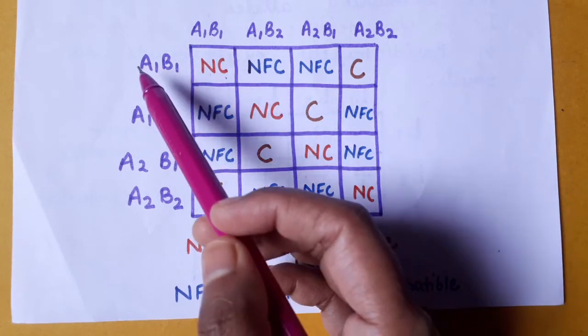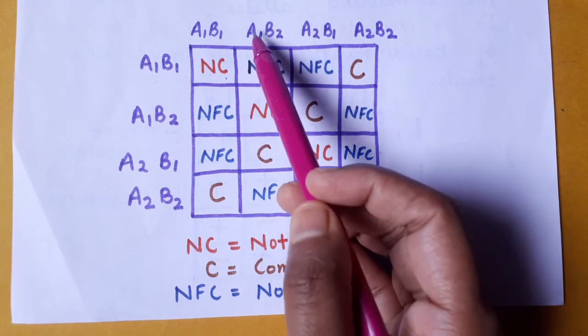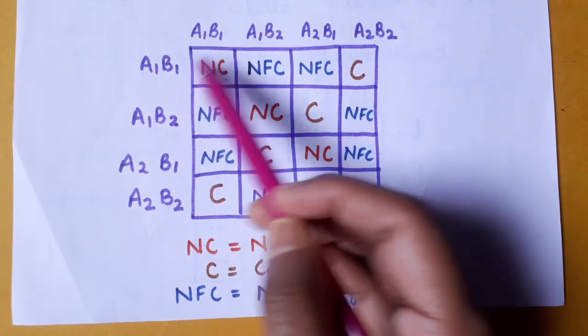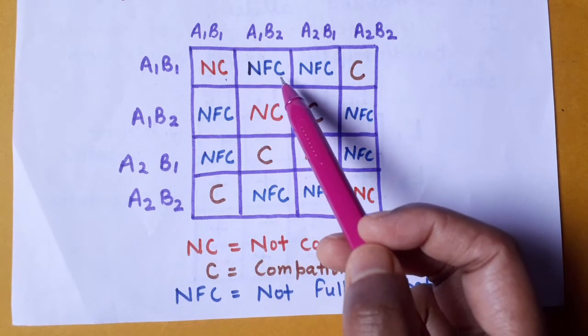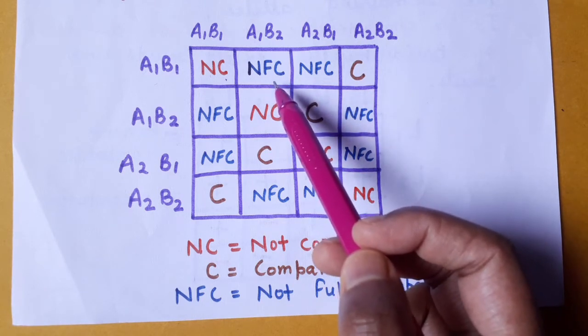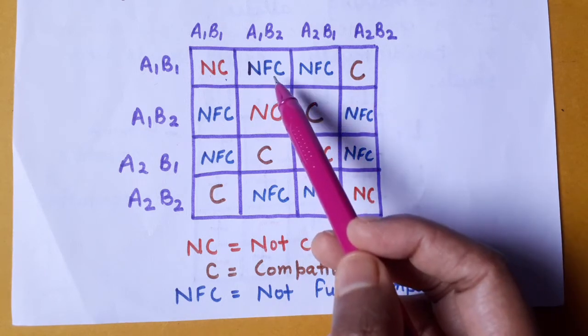The second one is A1B1 with A1B2. In this case, A1 and A1 are common, however B1 and B2 are different, so you will get a not fully compatible result. It can undergo sexual reproduction, but it is not fully sure.